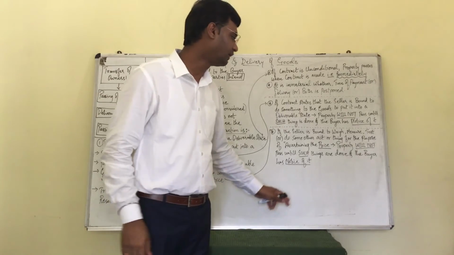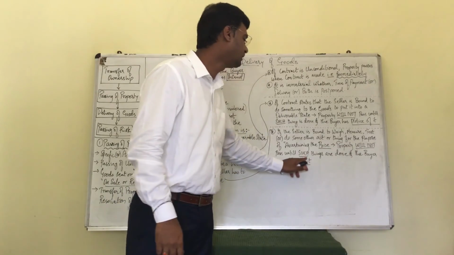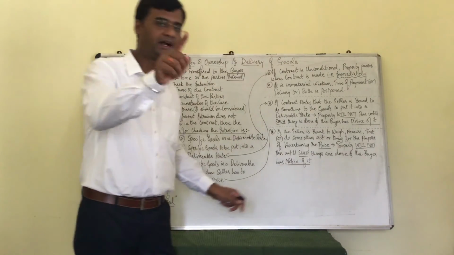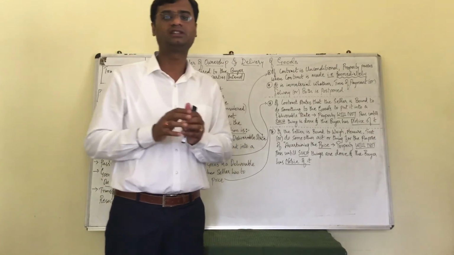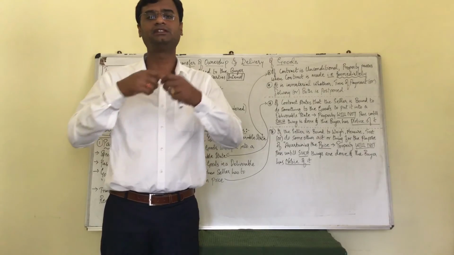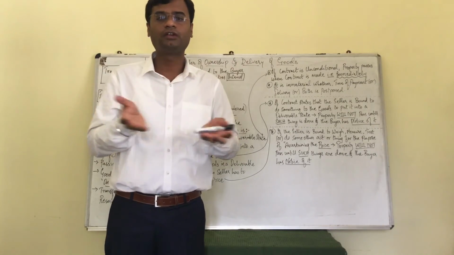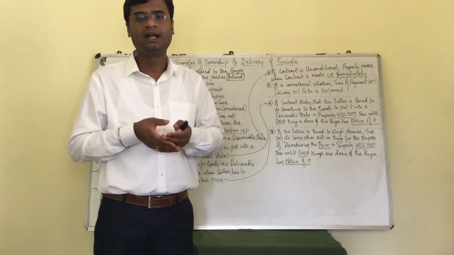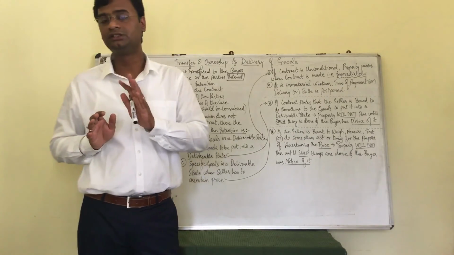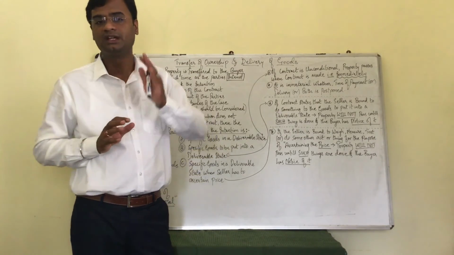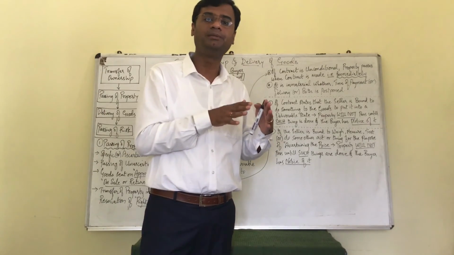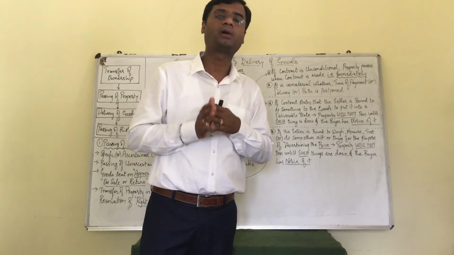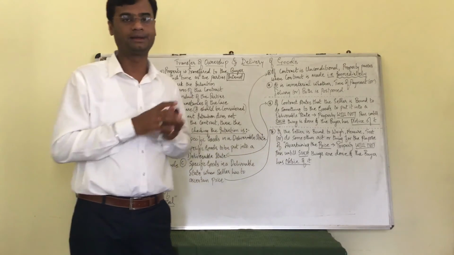Remember the last point, property will not pass on until such things are done and the buyer has notice of it. So the buyer should have notice of it. It is not just that he's ascertained the price, put the sticker or done the offer wrapping and just kept it at his godown. It is not going to be sufficient. He has to inform the buyer that all these relevant things have been done. Only then property passes on from the seller to the buyer.